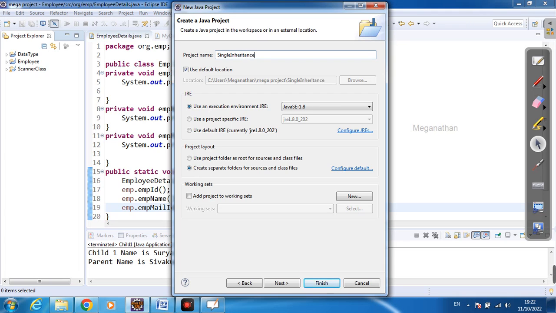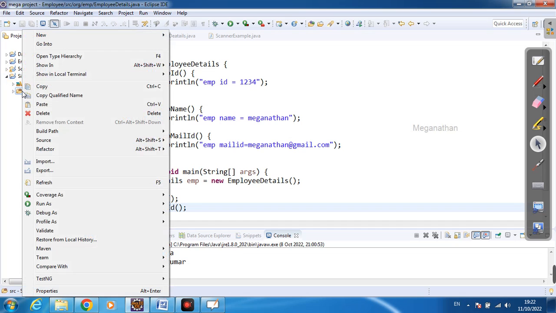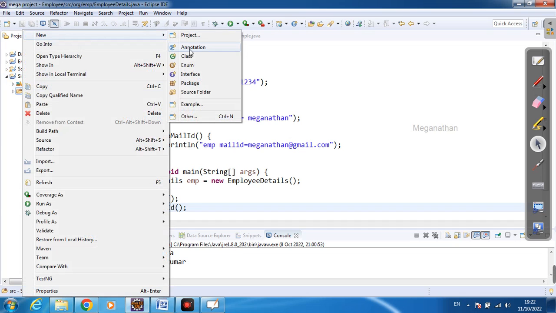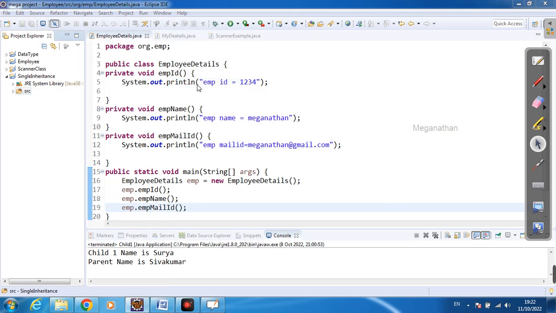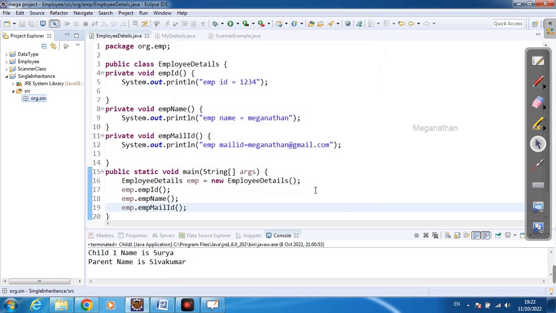I'll finish it. One project is created. Inside the project we will have two folders. One is the JRE folder to store the libraries, another is the source folder to write the program. I'll right click the source folder and go to package, org.sin, single.